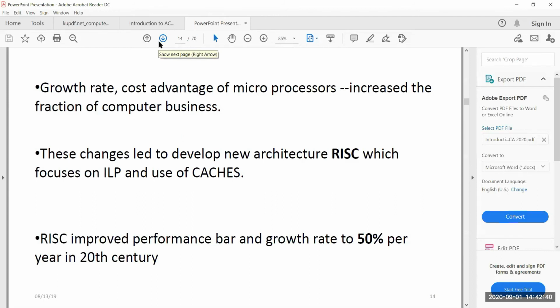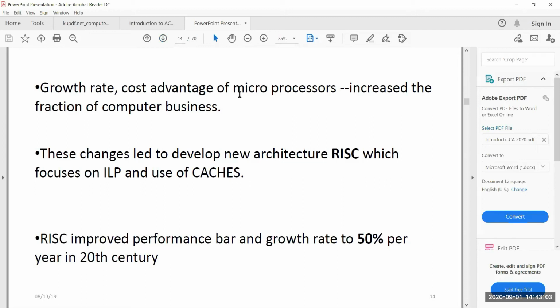Then the performance growth rate increased by 30% every year. And with the introduction of microprocessors, the computer business boomed, and this resulted in new architectures such as reduced instruction set computers.